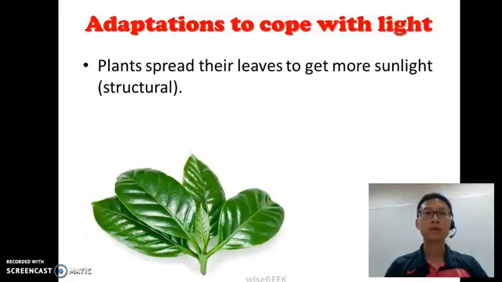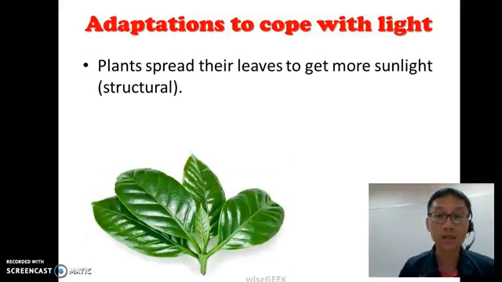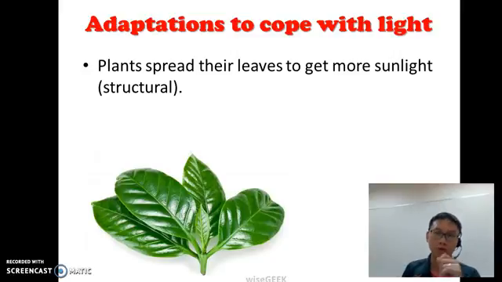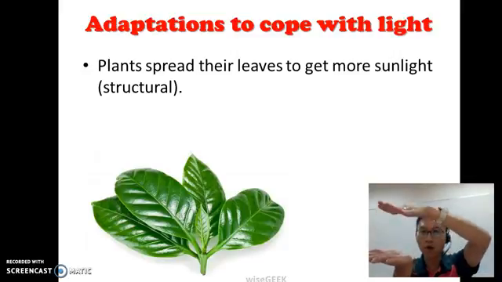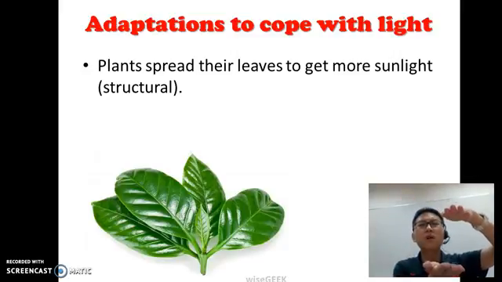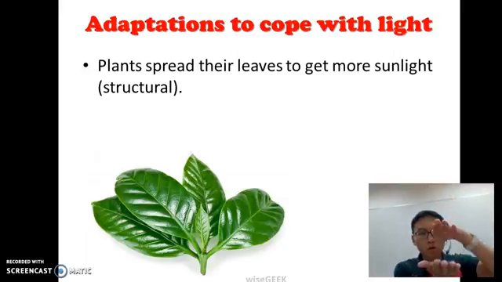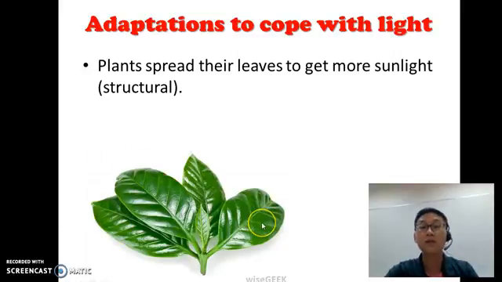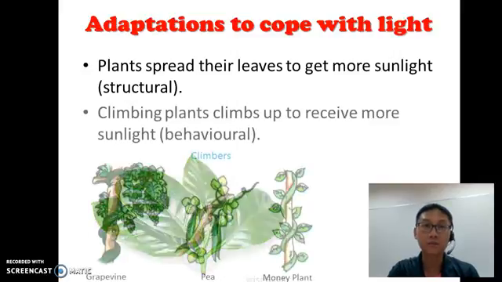Now, adaptations to cope with light. Plants need light. Have you ever wondered why the leaves, if you look at all other leaves, are always spread out? They don't stack one on top of the other. Why is it that they don't stack? If they stack, the one at the bottom is not going to receive any light. But if they spread out, every leaf here is going to receive light. So this is a structural adaptation of plants in order to get more sunlight.